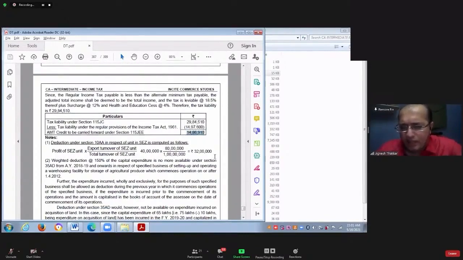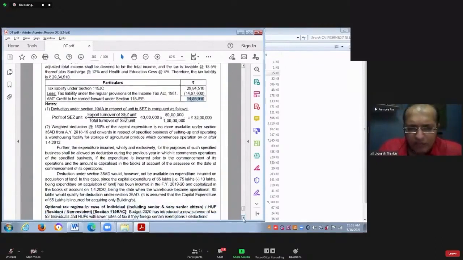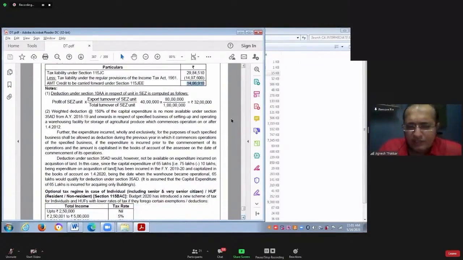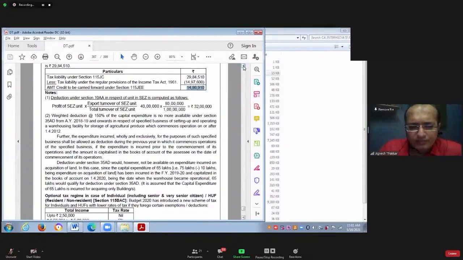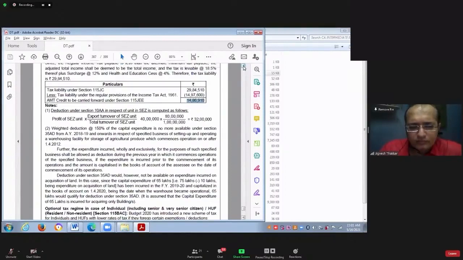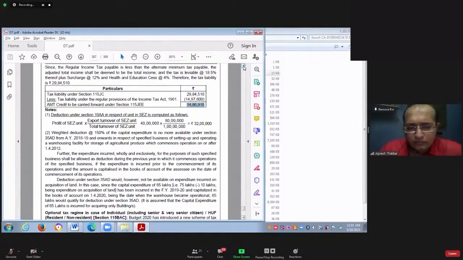This AMT credit will be carried forward for 15 succeeding assessment years. Is that very clear?